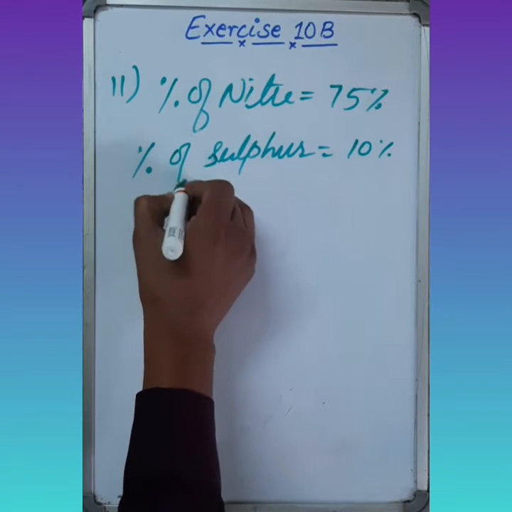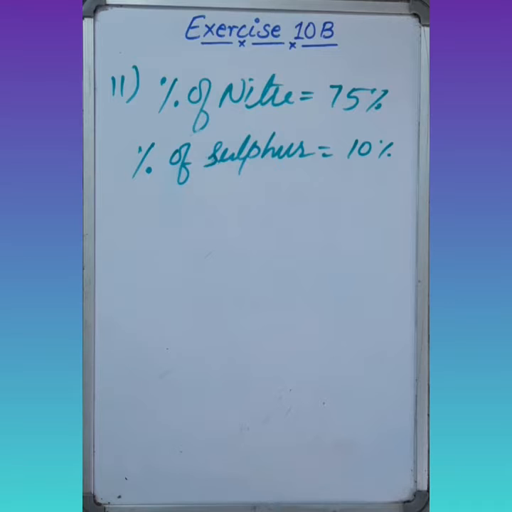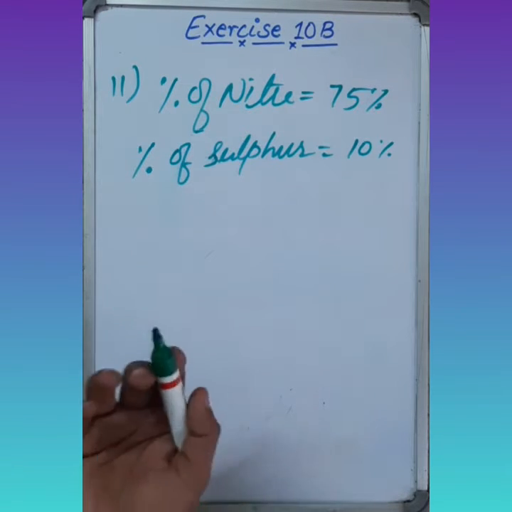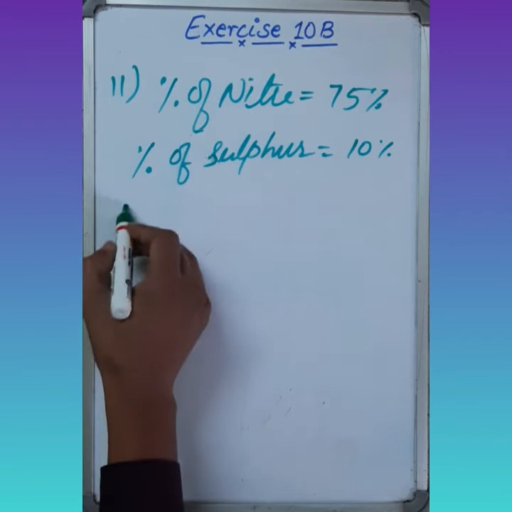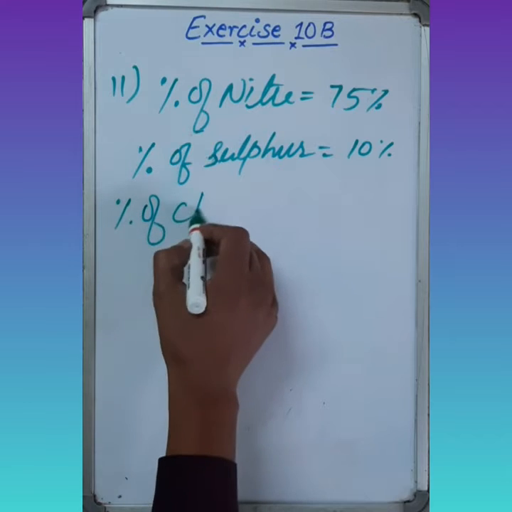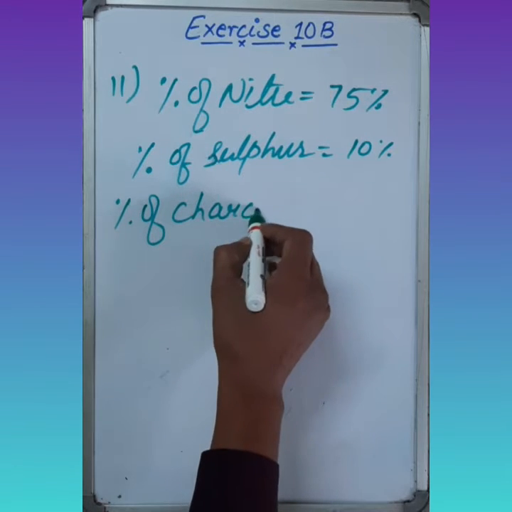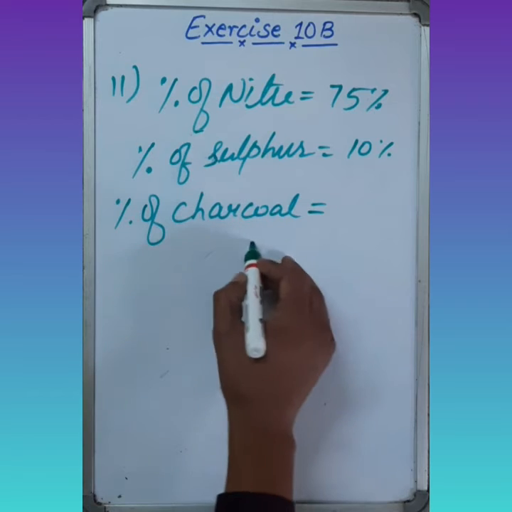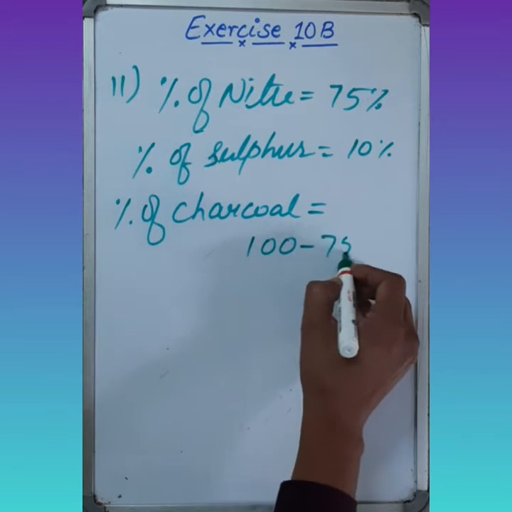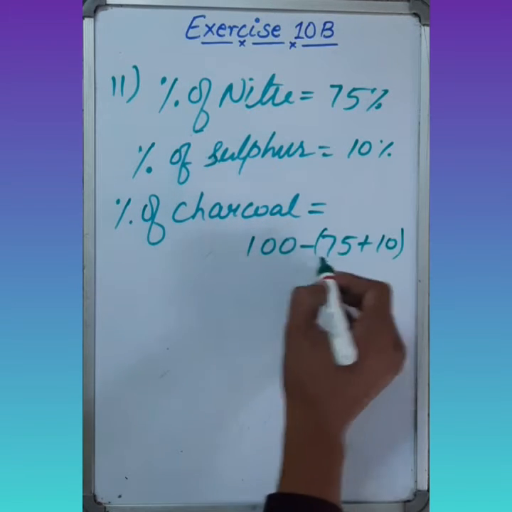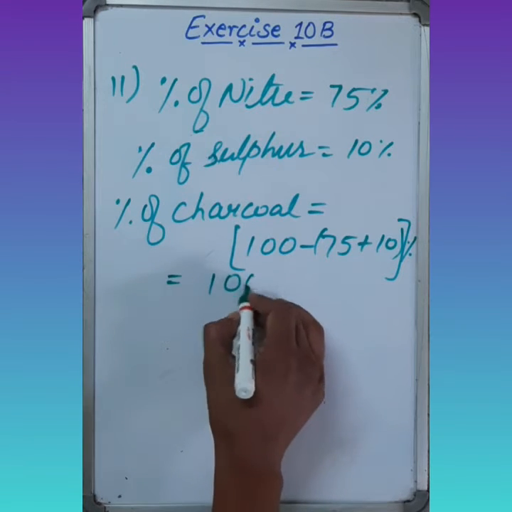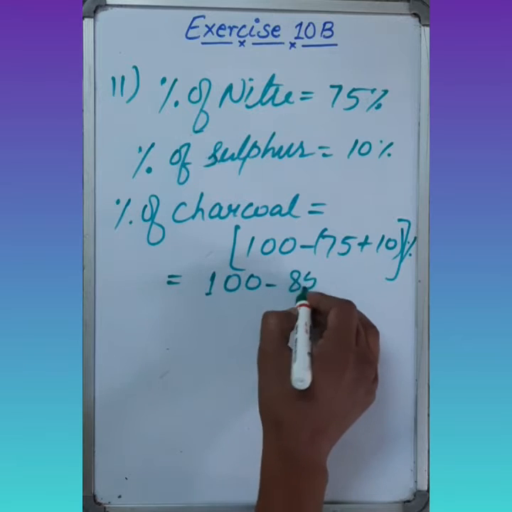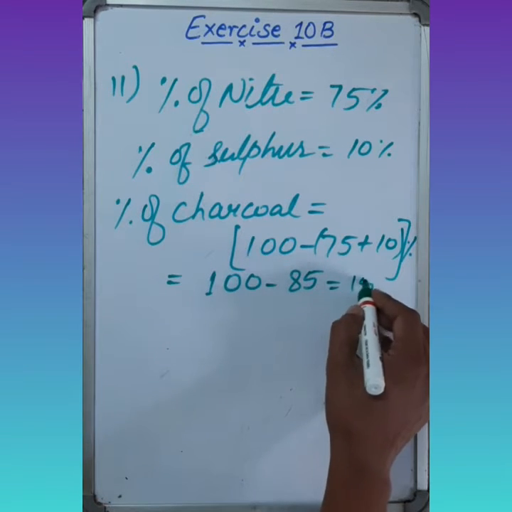The total percentage is 100, so we add these values and subtract from 100. So percent of charcoal equals 100 minus (75 plus 10)%. It becomes 100 minus 85 equals 15%.